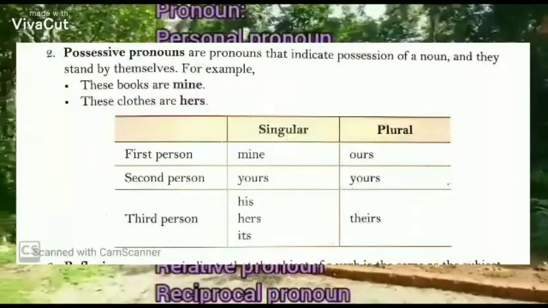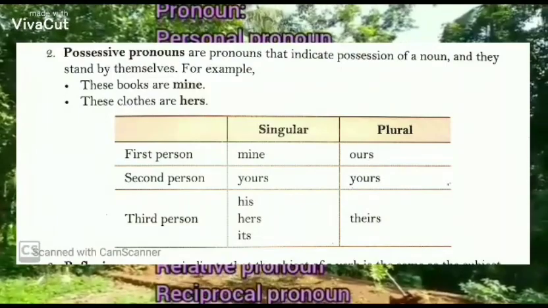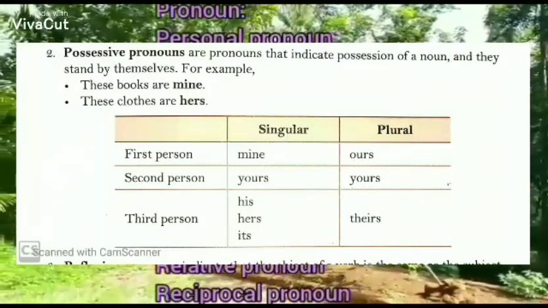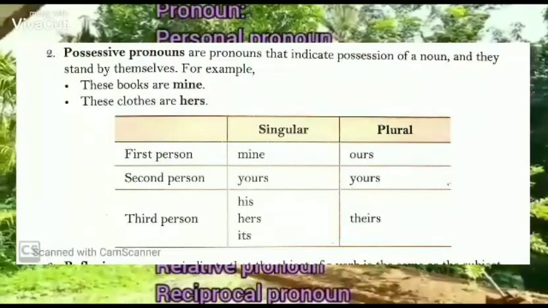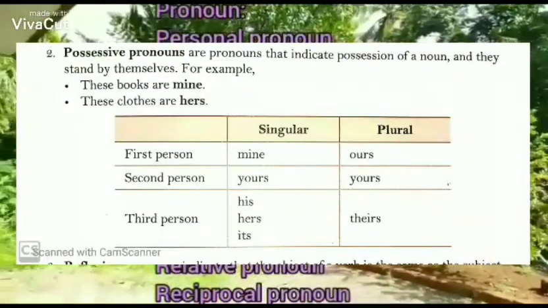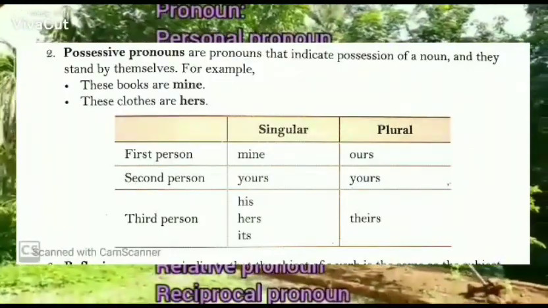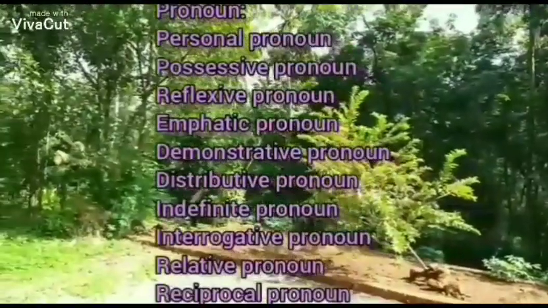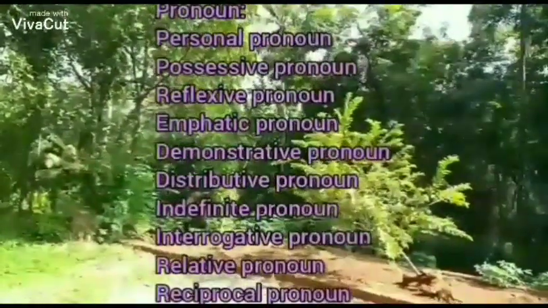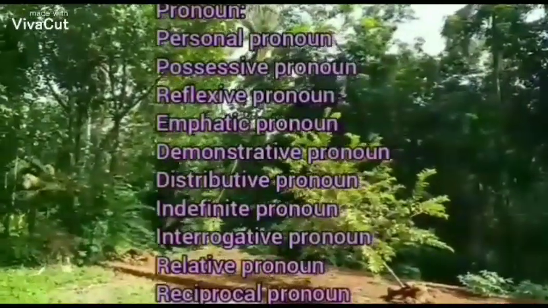I will become mine. And we's possessive form is ours. You will become yours, he will become his, she will become hers, it will become its, and their plural form, they will become theirs. From the chart you can understand it.